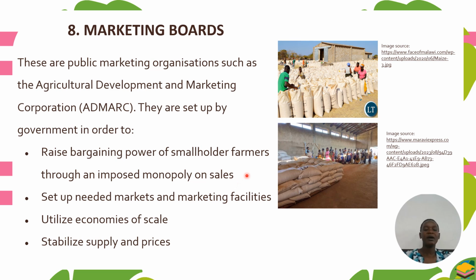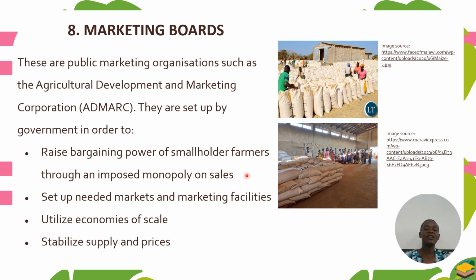As of now, ADMARC will buy the products from smallholder farmers at a high price, at least. If at the market maybe the price is 12,000 kwacha per 20 kg, they will raise it, buying the same product at 14,000 kwacha.